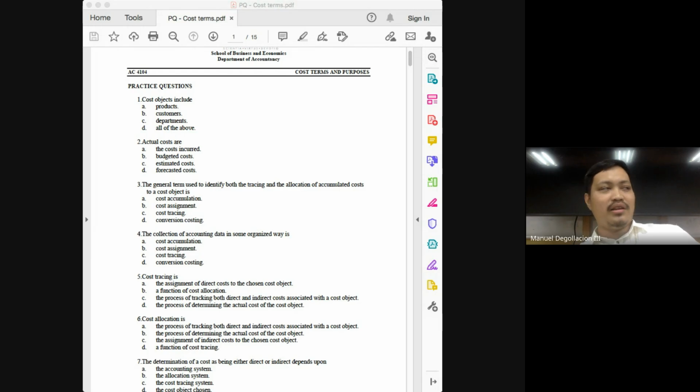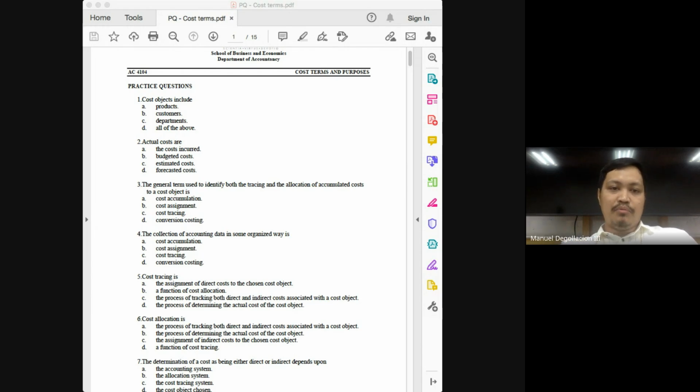And if you read the question with the answer, it does not even make sense. Actual costs are the costs incurred. Then what? It does not even help you with anything, class. But just because this question exists, it creates a possibility that this question can come out in your licensure examination. And it would be a tragedy, class, for you to commit a mistake in this kind of question.